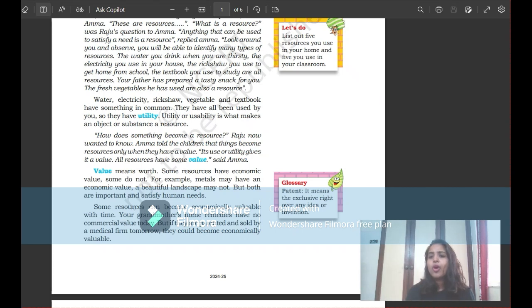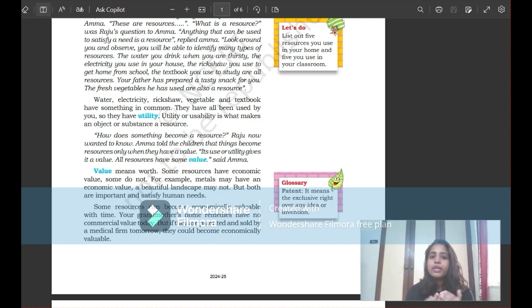So there is something common in all these examples. What is it? That is the use of it. We are using them. That word is nothing but utility. Utility or usability is what makes an object or substance a resource. It makes the resource. Any object you are using shows it is a resource, right? So here water is a resource, electricity is also a resource, rickshaw is also a resource for going from one place to another place, right?